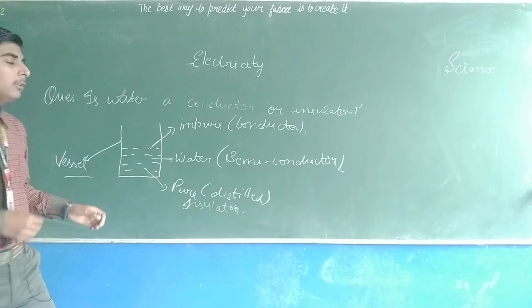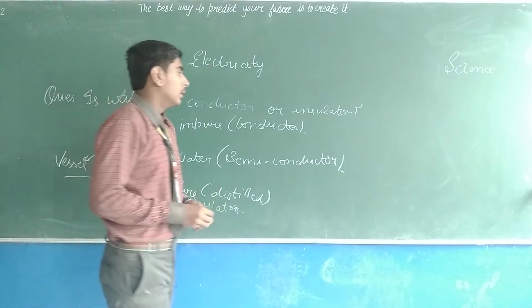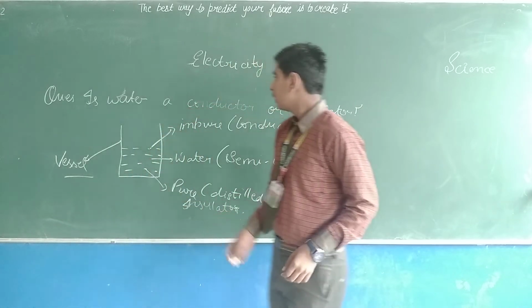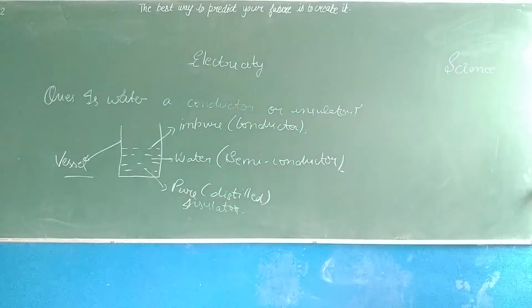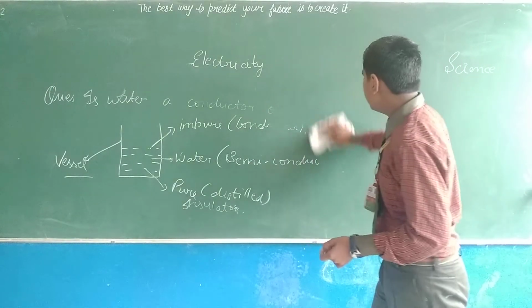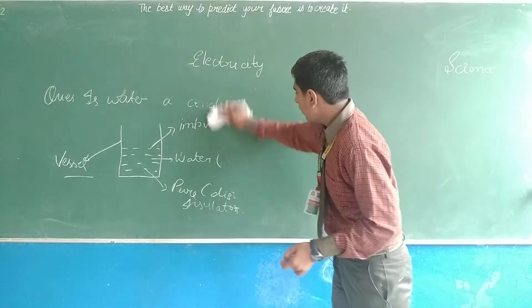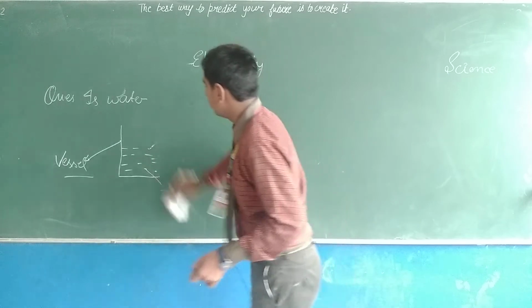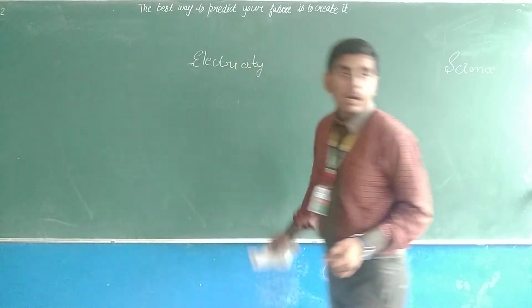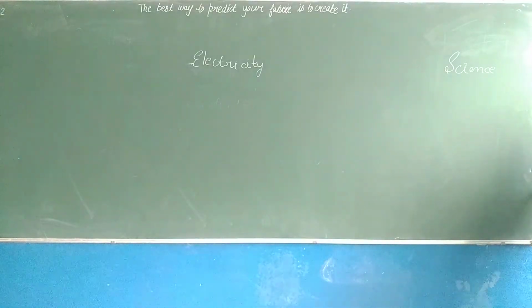Now we have to study what will happen if we connect a cell to an object and when we are not connecting a cell to an object. To learn this, I will draw two diagrams.